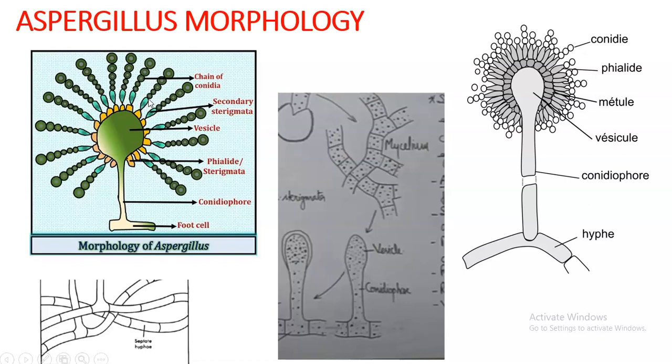And from this phialid, the conidia arise in a basipetal fashion. Basipetal means what? The younger conidia will be at the bottom and the matured conidia will be at the top. How this structure is formed will be seen as part of our asexual reproduction discussion. So this is the general morphology.